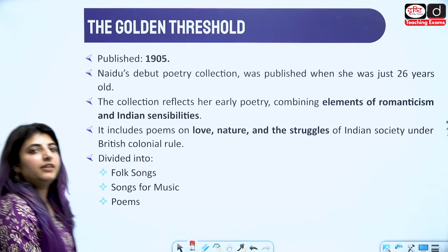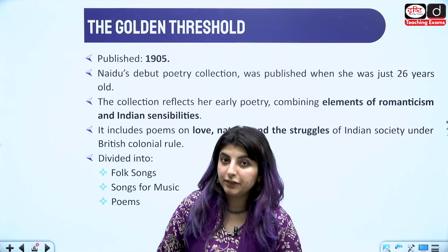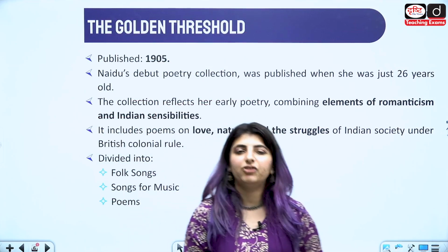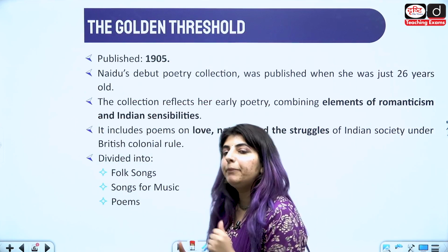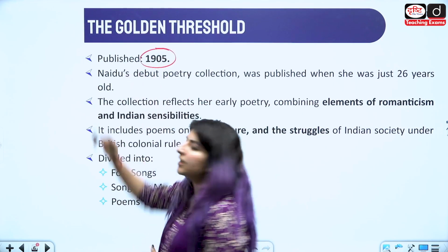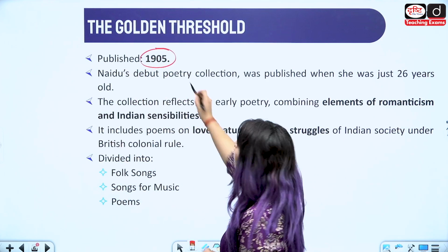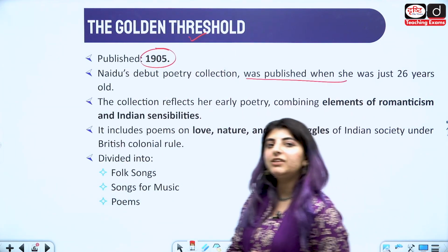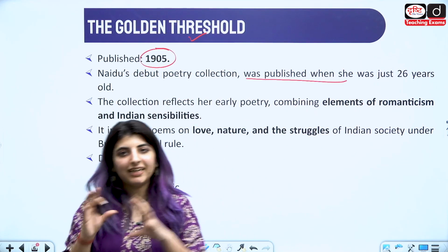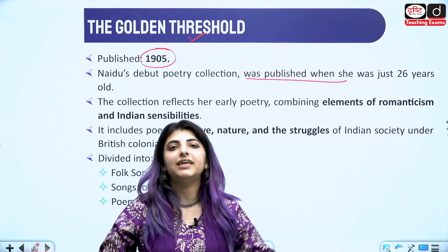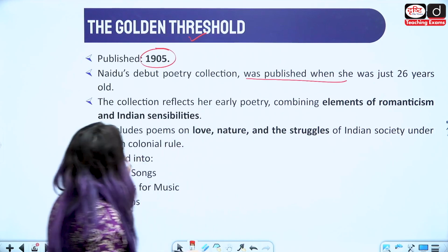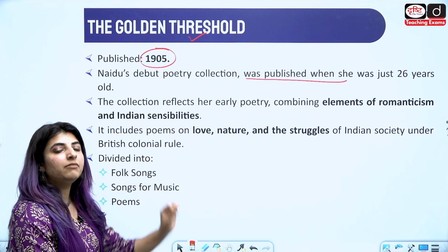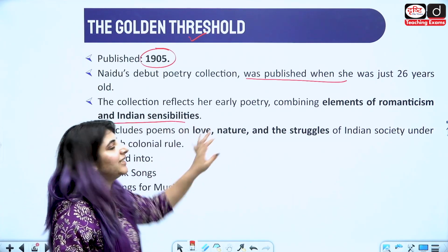Moving forward, the first work of importance, the first collection. She was a poet, so in her poetry collections, the first debut collection was published in 1905. The name was The Golden Threshold. It was published when she was just 26 years old. It was a collection, which means it has many pieces of poetry, right? The collection reflects her early poetry, combining elements of romanticism with Indian sensibilities.